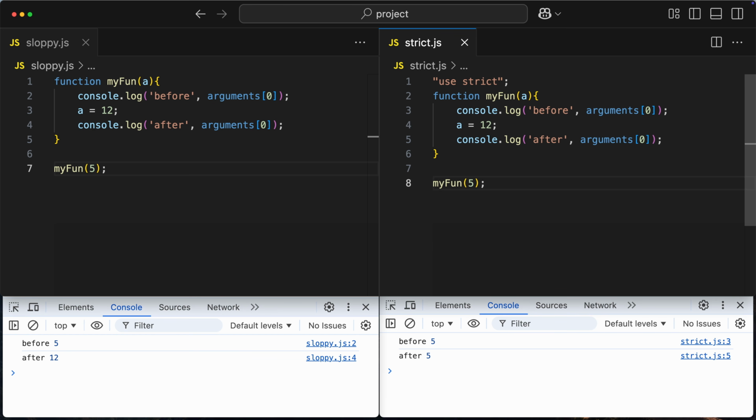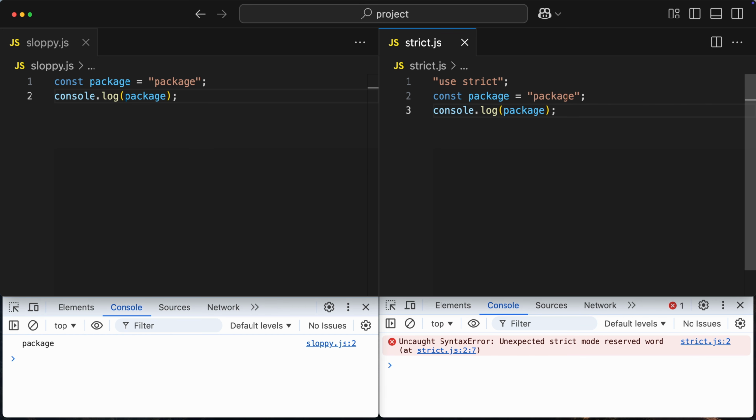If I invoke the function with the value of a equal to 5, it will indeed print out 5. But the moment I update the value of a, arguments also get updated and return the new value. Strict mode eliminates that synchronization, so the arguments always keep the original passed values.